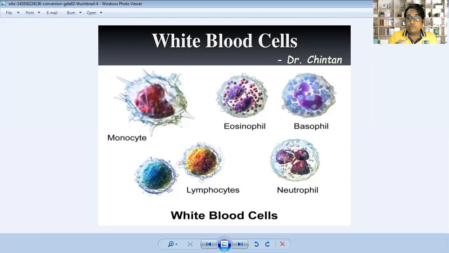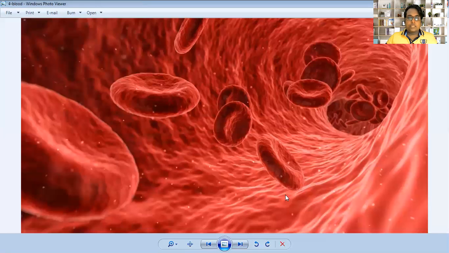So lymphocytes are a very important thing present in white blood cells. But remember very carefully, monocyte, eosinophil, basophil, lymphocytes, and neutrophil all protect us from disease-causing microorganisms. Okay, understand? So we just remove this picture and come to the next screen. Here we talk in detail about blood.